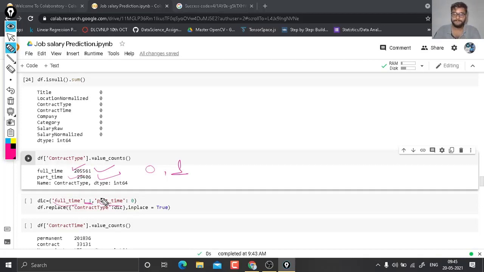So here is df.replace on contract type with the dictionary, with inplace equal to true so the change is reflected in the whole data set. When it runs, if there is full time it is replaced with 1, and if there is part time it is replaced with 0. So we have run this code.